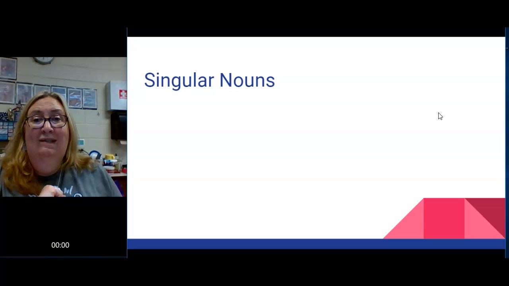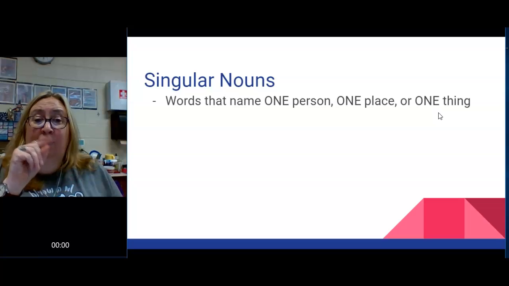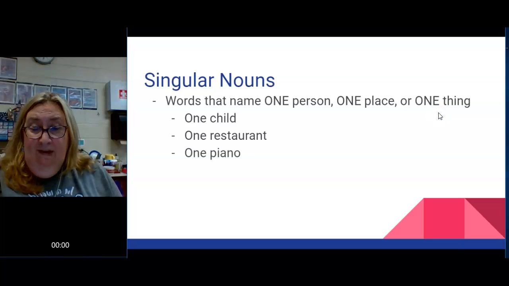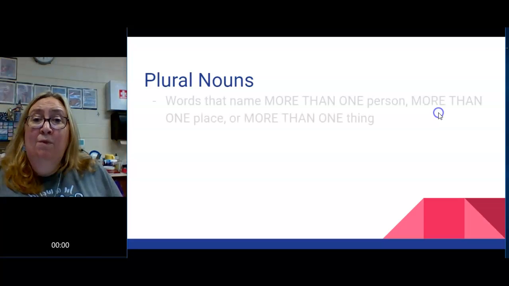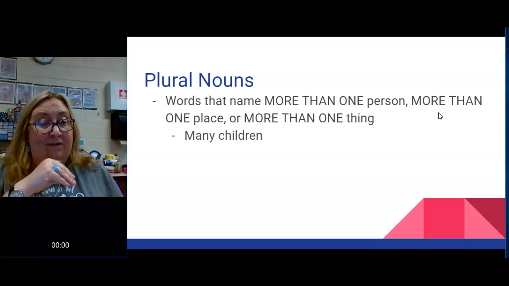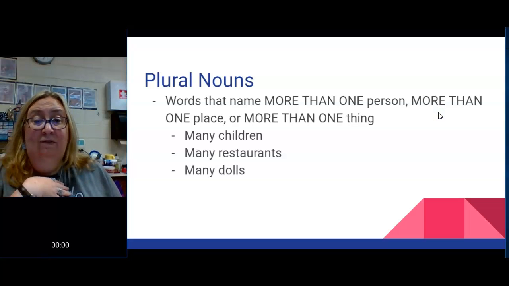First of all, we're going to talk about singular nouns. If you talk about a single person or a single piece of paper or a single game, how many games are you talking about? So singular nouns are words that name one person, one place, one thing. One child, one restaurant, one piano. Plural nouns is when we have more than one of something, more than one person, more than one place, more than one thing. So you have many children, not childs, many restaurants, many dolls, lots of different things.